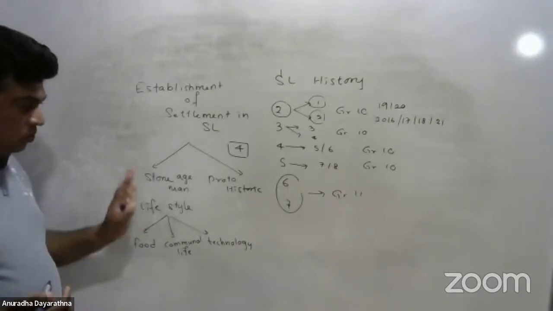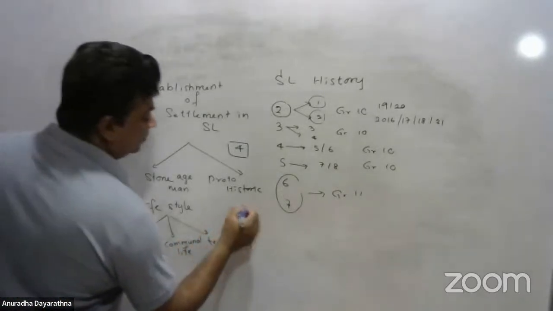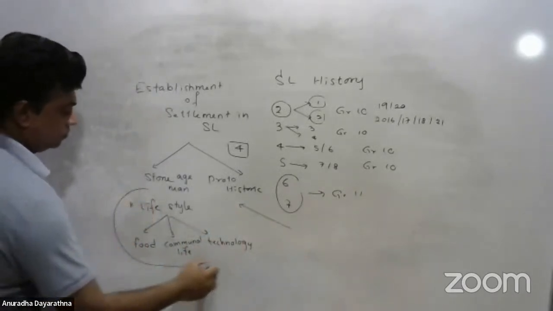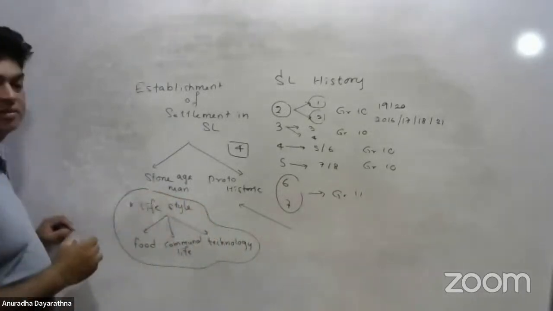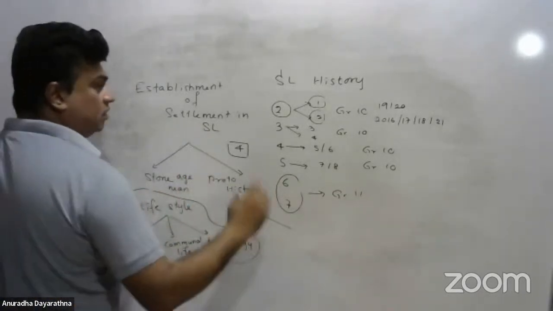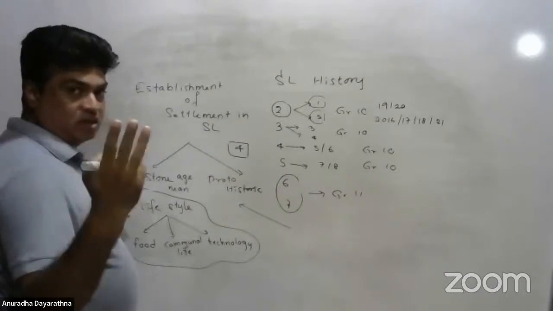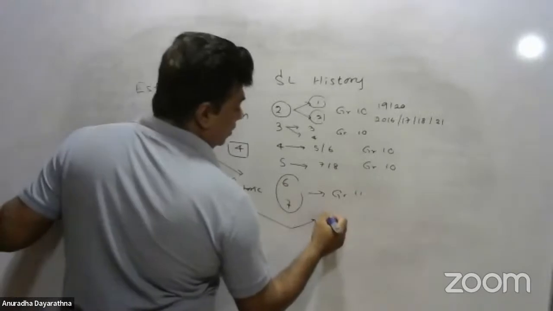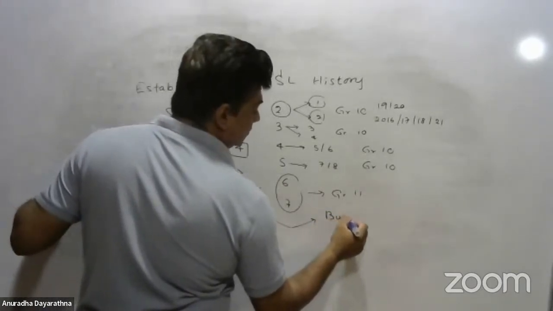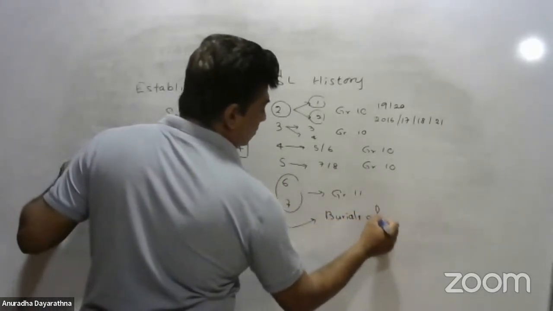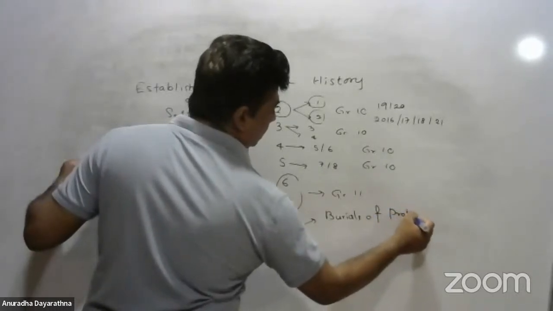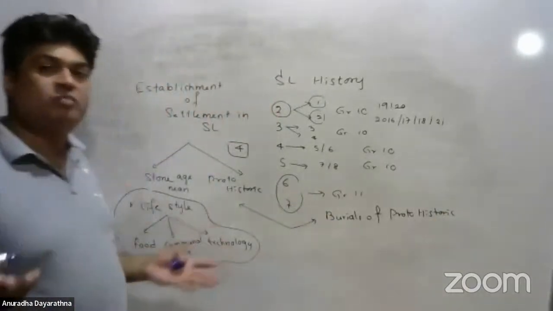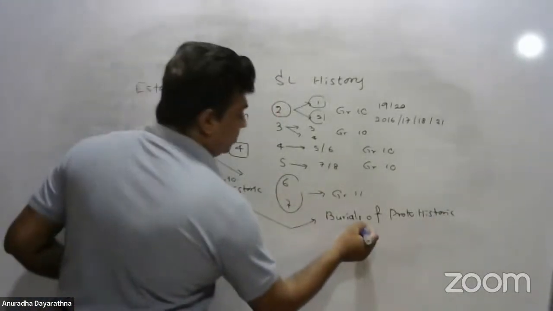When it comes to proto-historic man, this is only one essay type question that they can give, from the second and third questions. Only three questions they can give you. The second and third are what? One is about the burials of proto-historic man. Here there are three types of burials. You have to explain the three types of burials here.